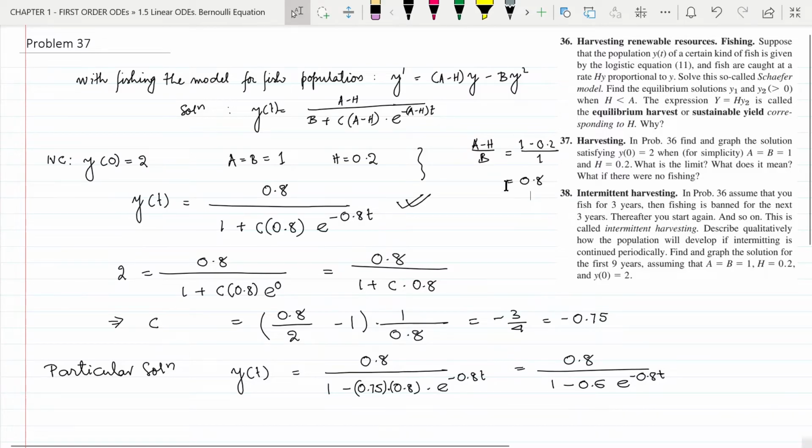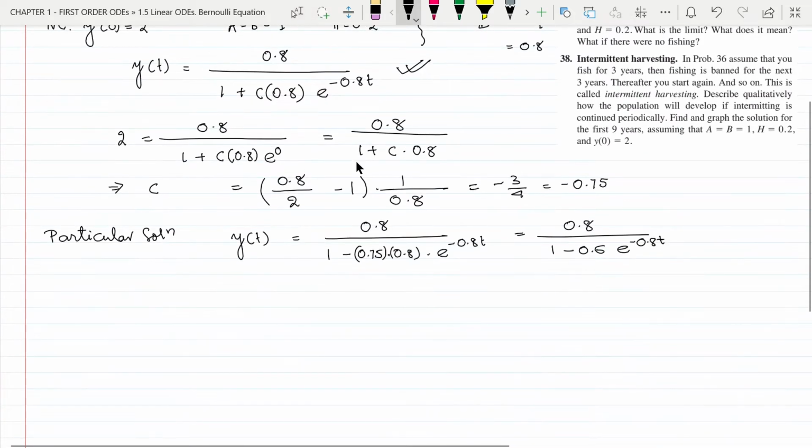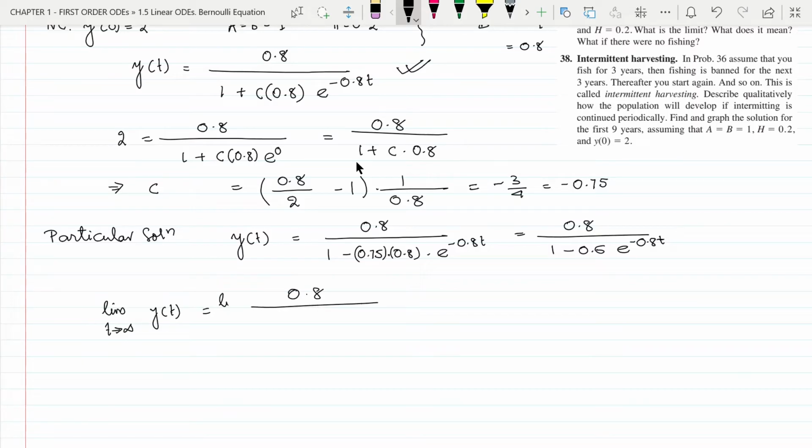The limit, as we have already discussed, is 0.8, and this means after a substantial amount of time, the population of fish will be 0.8. We can also find this by putting t tends to infinity in this general solution. Let us do that again. We will find the limit as t tends to infinity of y of t, which will be equal to the limit as t tends to infinity of 0.8 divided by 1 minus 0.6 e to the power minus 0.8 t.